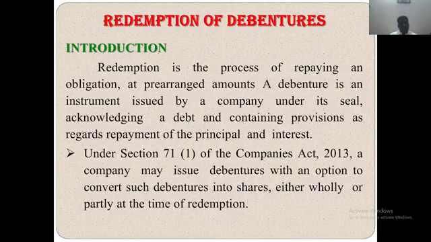Redemption is the process of repaying an obligation at a pre-arranged amount. A debenture is an instrument issued by a company under its seal acknowledging a debt and containing provisions regarding repayment of the principal and interest. Repayment or discharge of liability on account of debentures is called redemption of debenture.